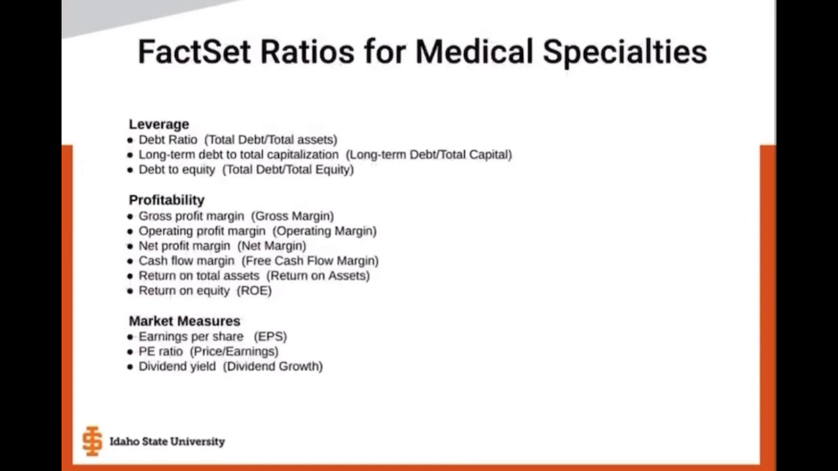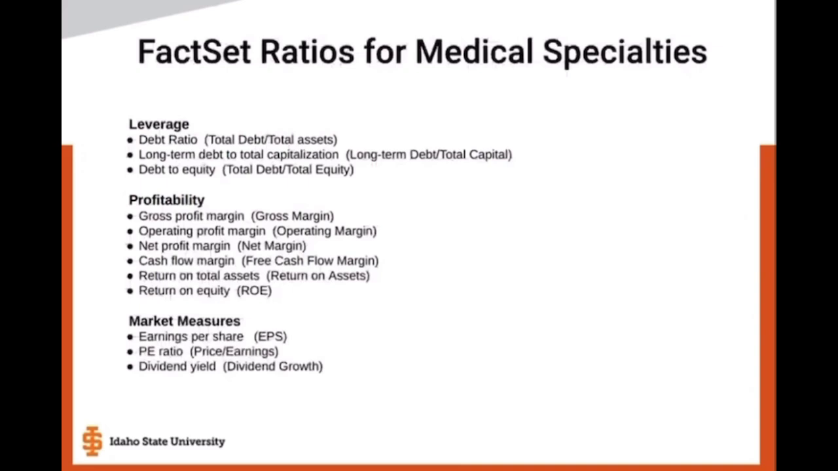And then 6 profitability ratios: gross profit margin, gross margin in FactSet, operating profit margin, operating margin in FactSet, net profit margin, net margin in FactSet, cash flow margin, referenced as free cash flow margin in FactSet, return on total assets, and similar in FactSet as return on assets, and then return on equity, similar as ROE.